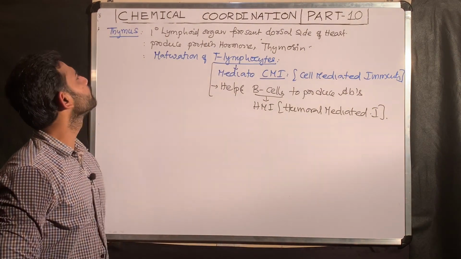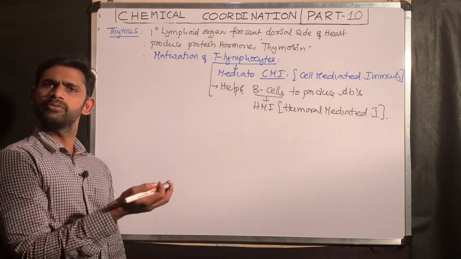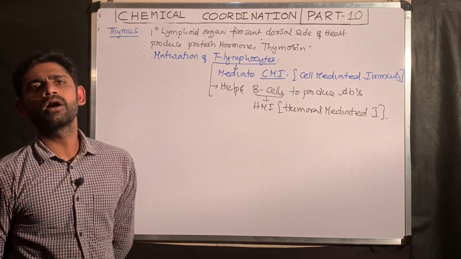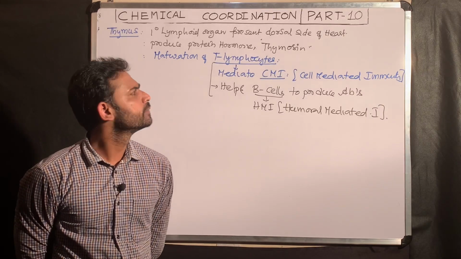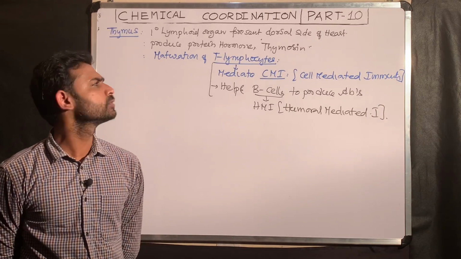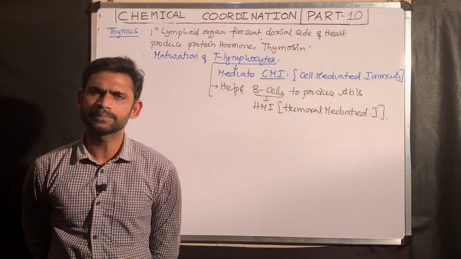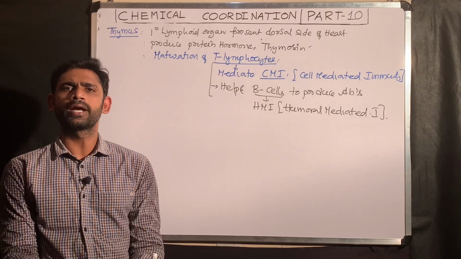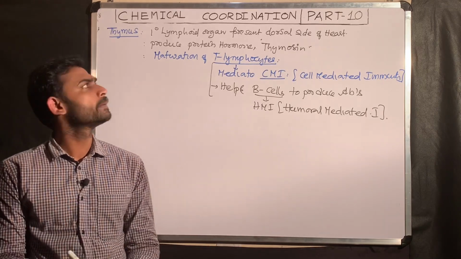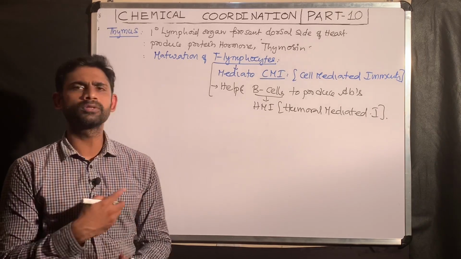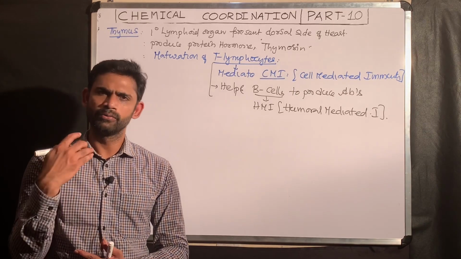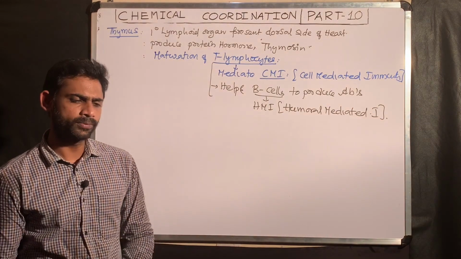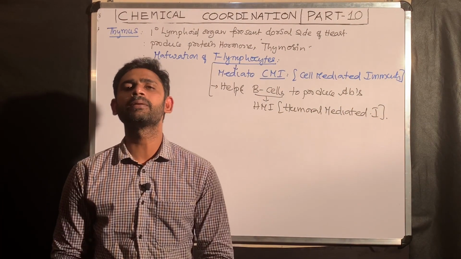The remaining about the immune system I will explain in another topic, as I already said. Here you need to remember that the thymus belongs to the primary lymphoid organs and produces a protein hormone, thymosin. That hormone is responsible for the maturation of T lymphocytes. Up to this point, only one or two points you should remember under the thymus. The classification of the immune system we will understand in the other topic. So in this part I explained about the pineal gland and some information about the thymus.